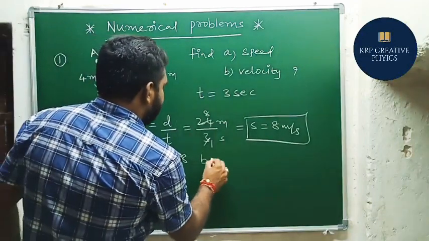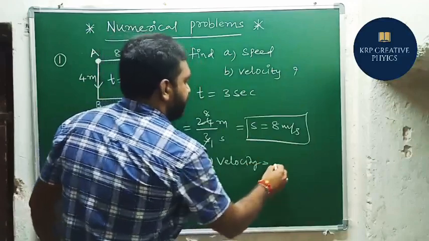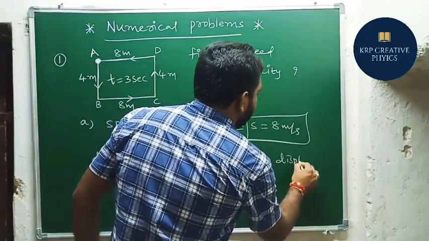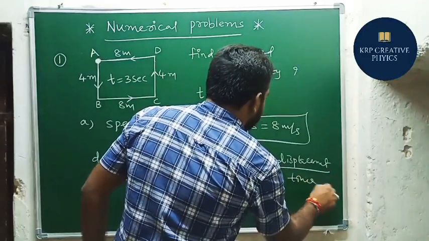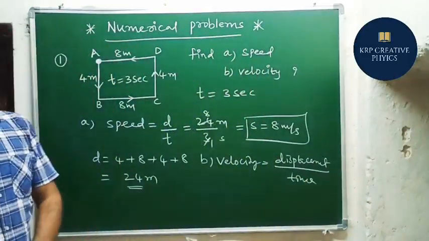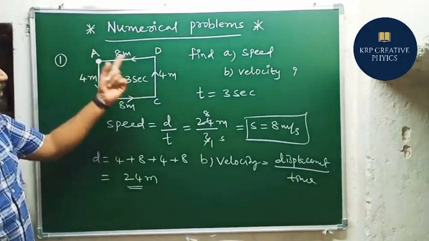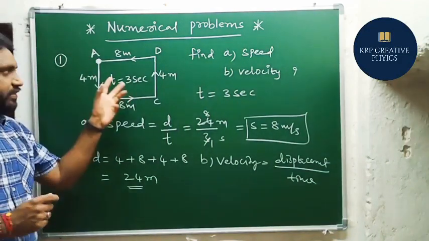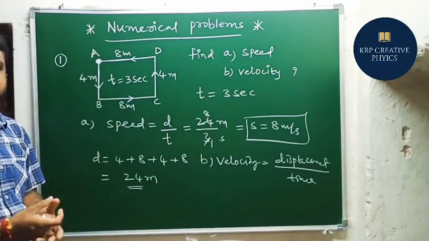If we consider the velocity, as we know, velocity equals displacement by time. From the diagram it is very clear that the object starts from A and again reaches A. So the initial position and final position of the object are the same.